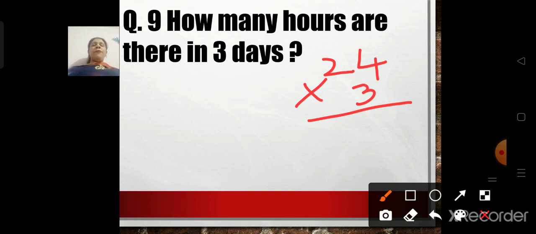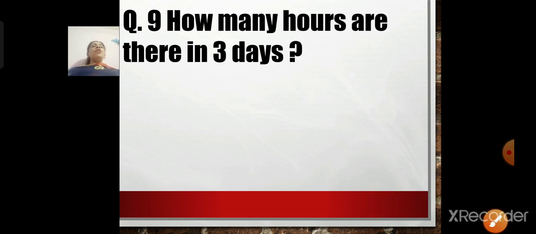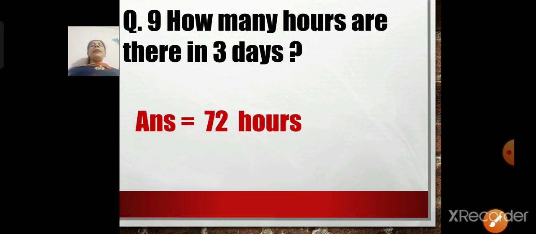In 1 day, 24. So we have to calculate for 3 days. So we will multiply 24 by 3. 4 threes are 12. So I will write 2 here, 1 I will carry. 2 threes are 6. 6 plus 1 will be 7. So we got 72. There are 72 hours in 3 days.